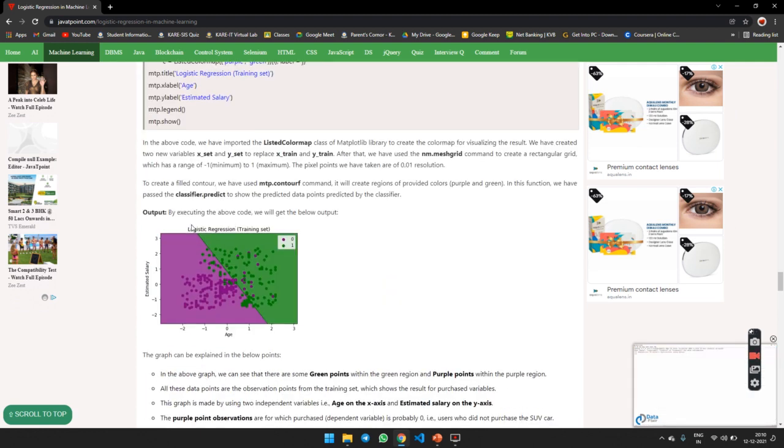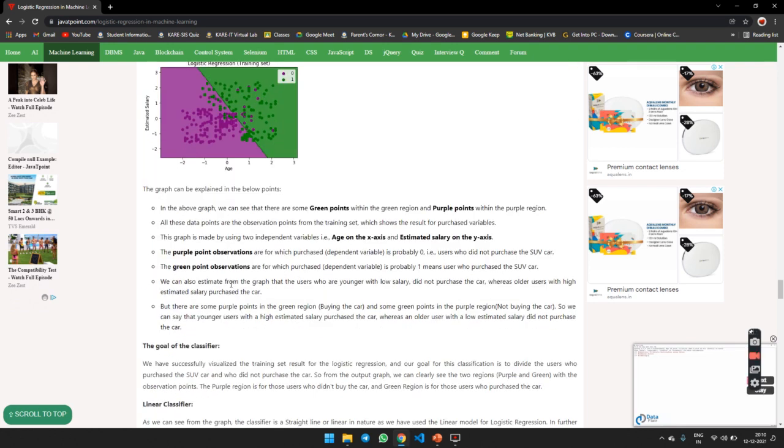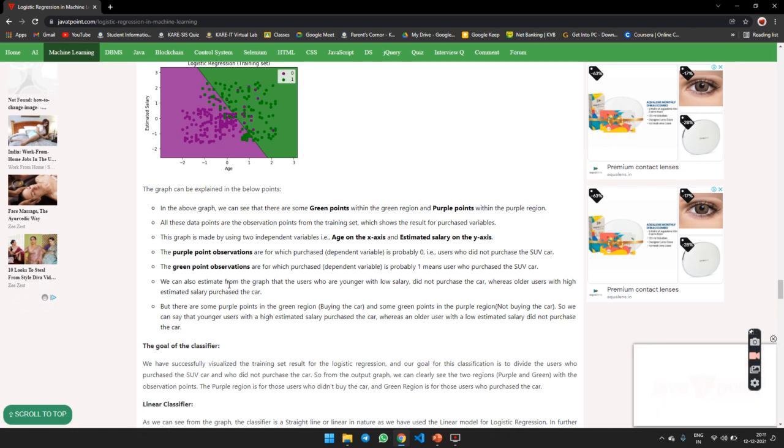Now we are going to discuss the example of this graph. In the graph we can see the green points in one region and the purple points within the purple region. All these data points are observation points from the training set, which show the result for the purchased value.